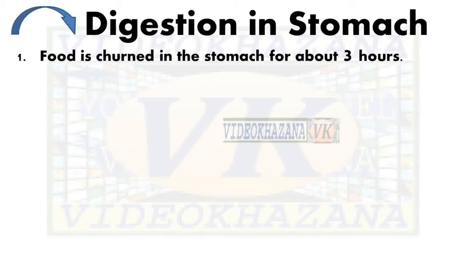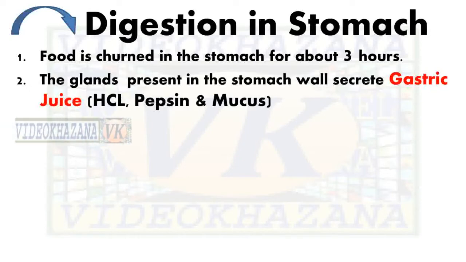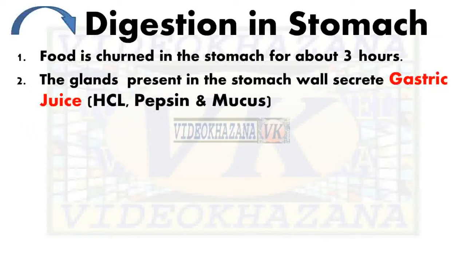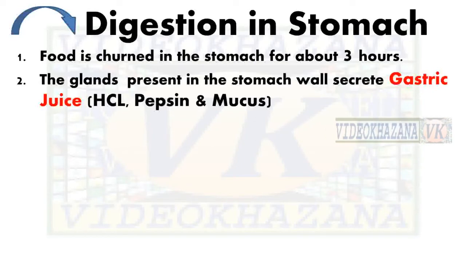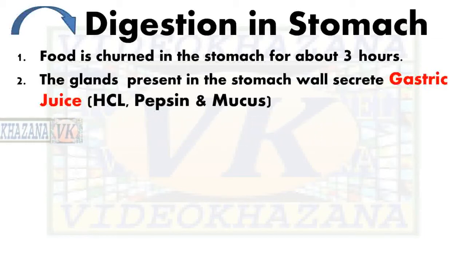Food is churned in the stomach for about 3 hours. The glands present in the stomach wall secrete gastric juice. This gastric juice contains HCl, pepsin, and mucus. HCl is an acid, meaning hydrochloric acid. Pepsin is an enzyme, and mucus is also there.